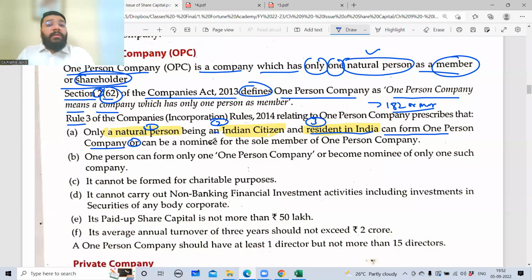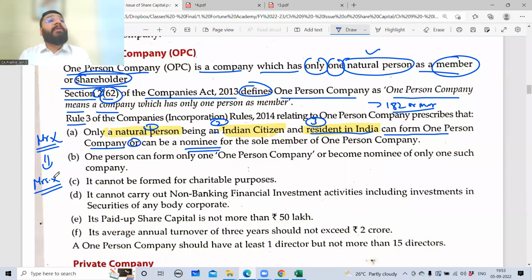Or to become a nominee. Who is a nominee? Let's suppose Mr. X is the person who is forming the company, OPC. Now it is compulsory for Mr. X to appoint a nominee. So in this case, let's suppose Mr. X is appointing Mrs. X as a nominee. What is the role of a nominee? The role is exactly that of an executor.